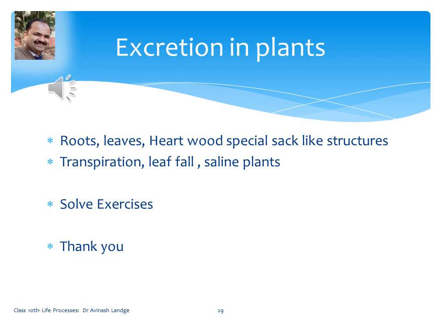And in case of some marine plants, the plants living near the seashore have sac-like structures which collect this waste material and are detached from the plants. By the process of transpiration also, with the help of leaves, excretion in plants takes place. Through transpiration, dissolved excretory products can be sent out of the plant. Leaf fall takes place, as we have discussed. In leaves there will be an accumulation of waste material, and in saline plants sac-like structures are present.